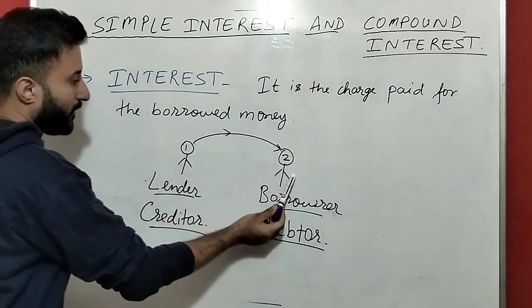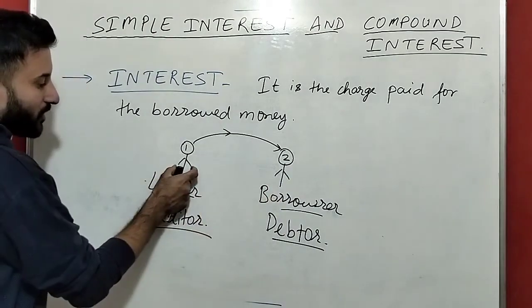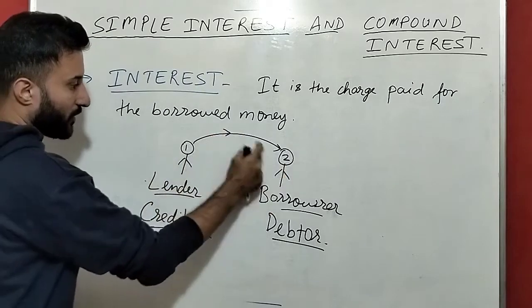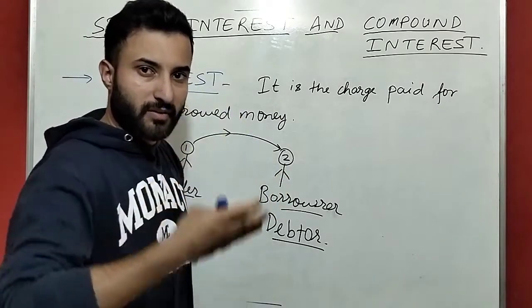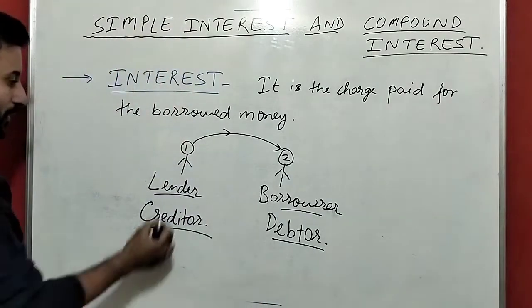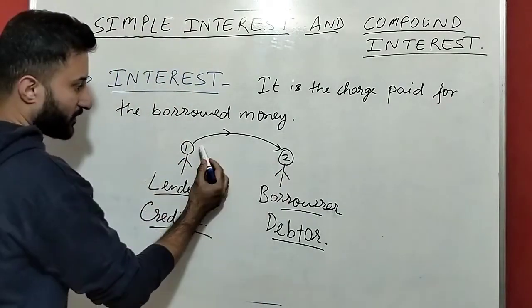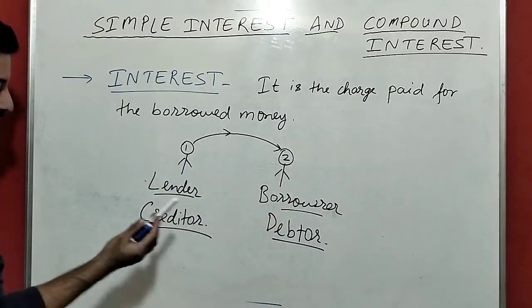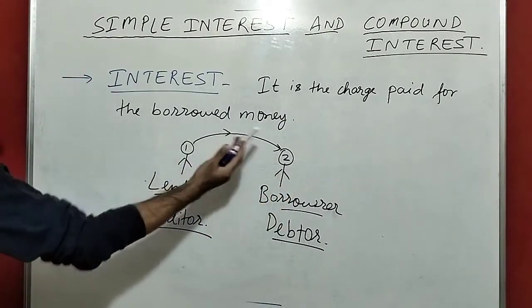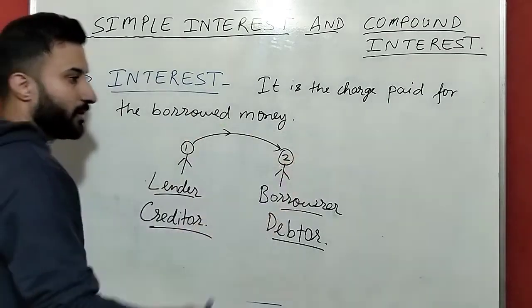So here it will always be between two persons. One person will give the money, the other person will take the money. The person who will give the money is called the lender, or creditor.